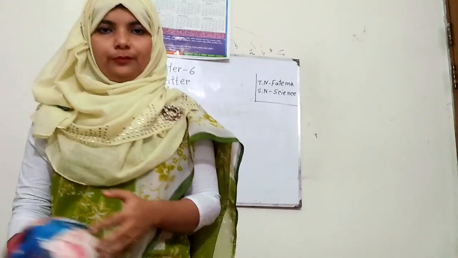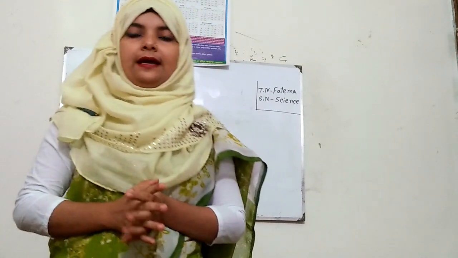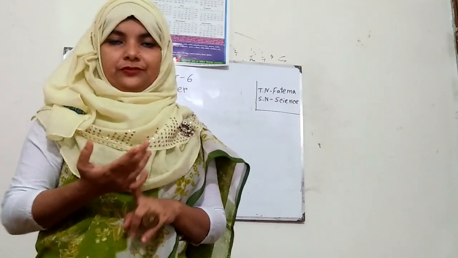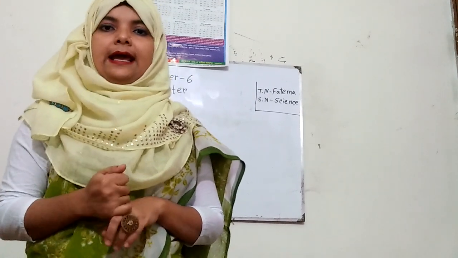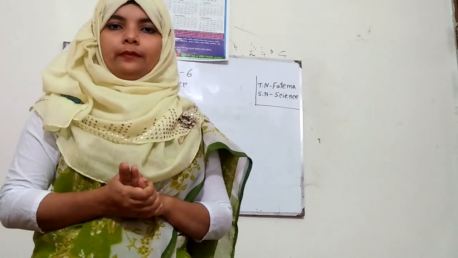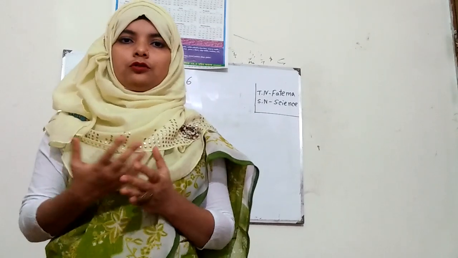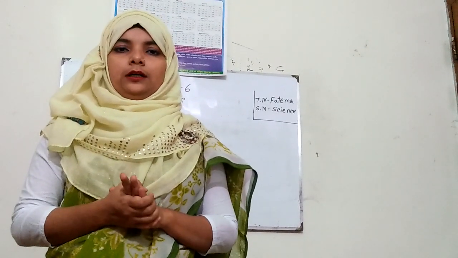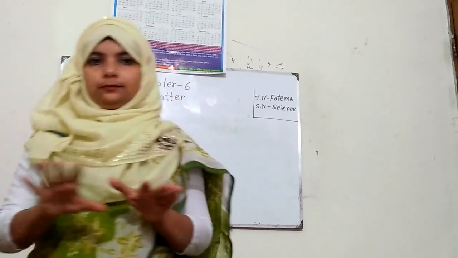Okay, so I have shown you with the experiment that air has three properties: air takes up space, air has weight, and air opposes against pressure. So in summary, I want to summarize the full discussion.